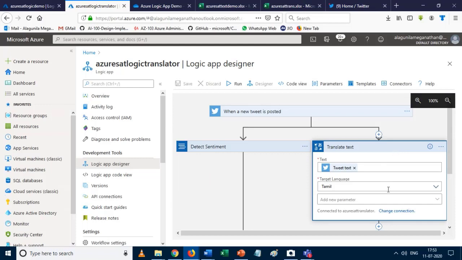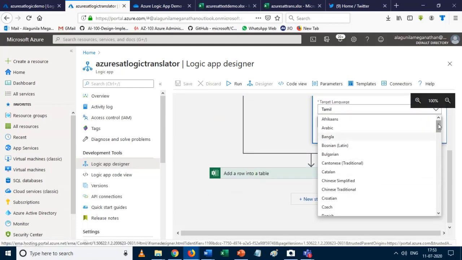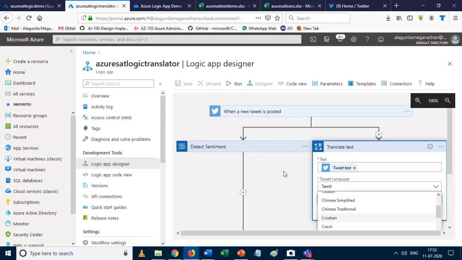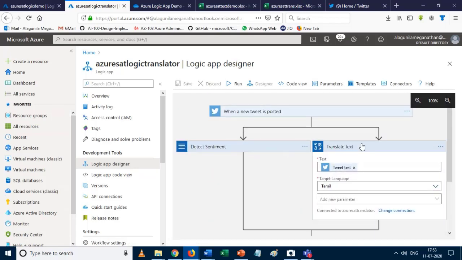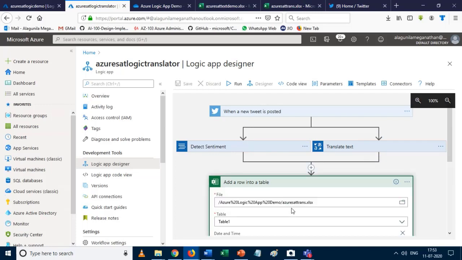For the translator API, so far it supports 120 languages. I just choose the target language as Tamil. Here we can have many languages. If you want Malayalam, or if you want to choose Telugu, you can get it. So whenever you post, you can also convert it into some other languages, and save it into the Excel file.